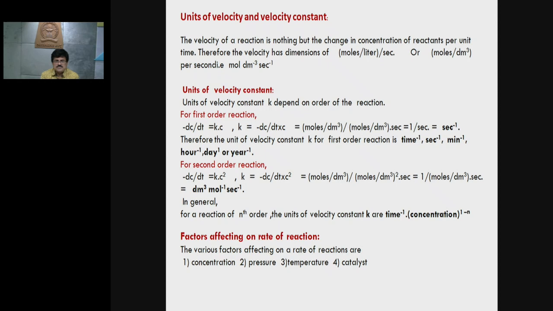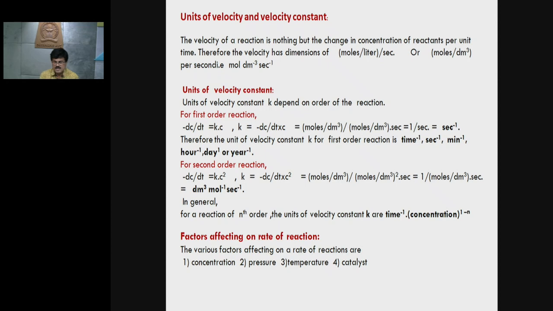So the unit for velocity constant for a first order reaction is moles per dm cube divided by moles per dm cube into second. The moles per dm cube from the numerator and denominator cancel, and you simply get 1 upon second. So second inverse is the unit of velocity constant for first order reactions.